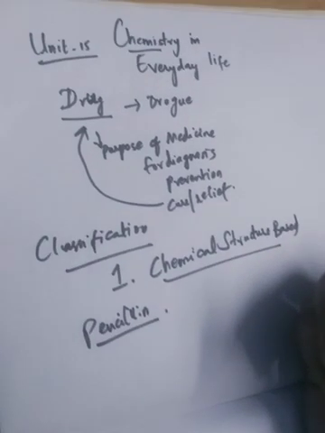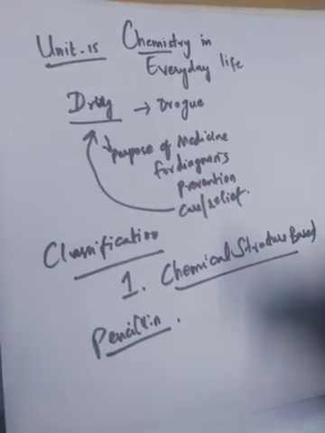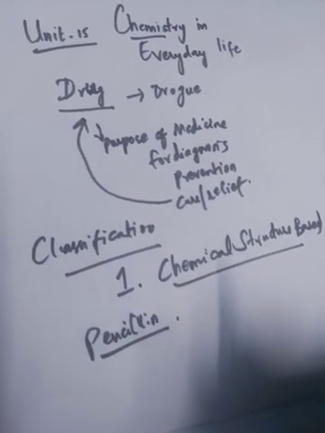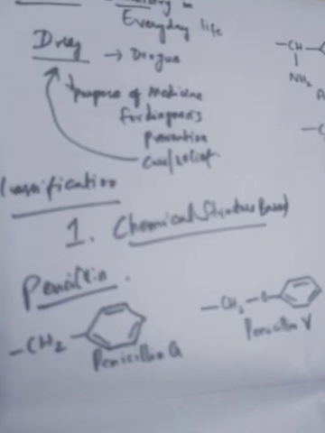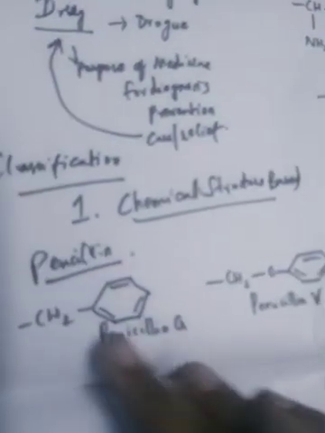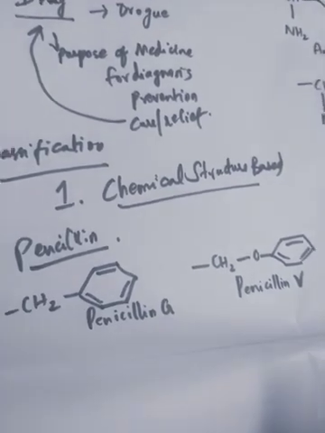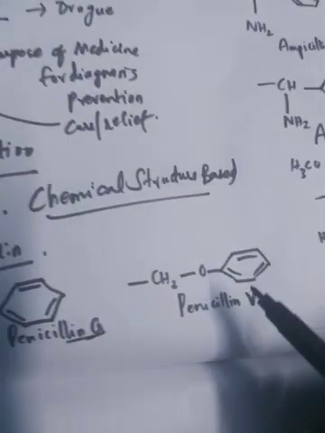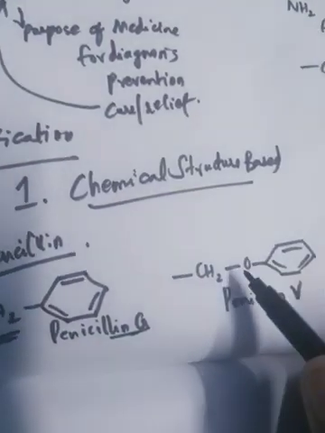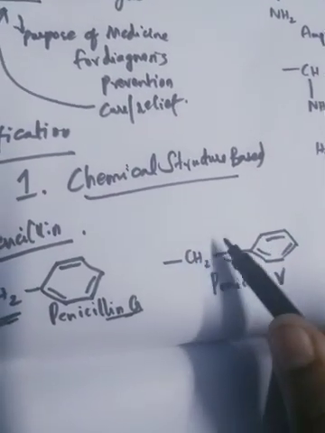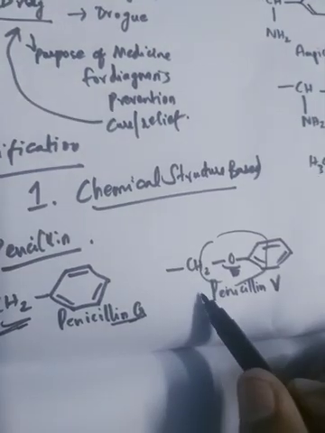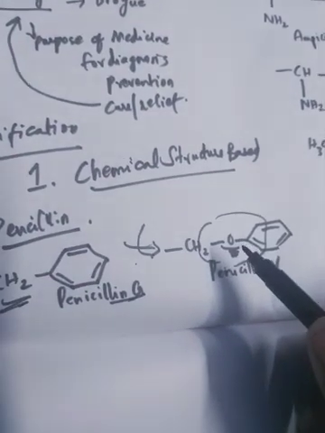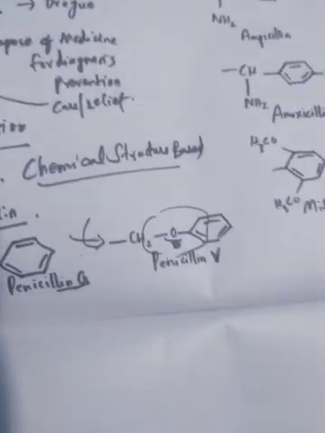This penicillin injection, we have studied this drug. There are so many types of penicillin based upon the structure. So I will give a short glimpse of this structure. So this is classification based on structure, students. See, for penicillin G we have CH2 here. For penicillin V, with CH2 we will have an oxygen ether bond, this single bond. That's why we are seeing the variation in the structure